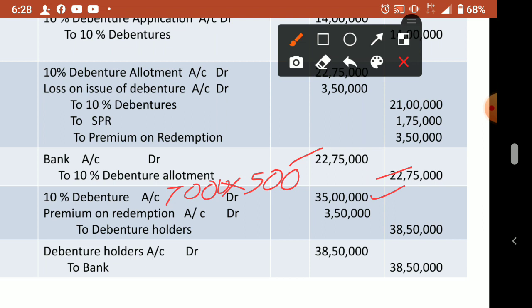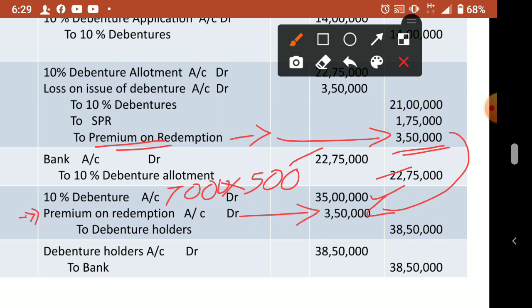Then we are redeeming how? Already we told we will give you premium. So already we passed the journal entry before 5 years. How much it is written and kept, that we have to give it afterwards. That is what it is known as liability, 3,50,000. Now this 3,50,000 we will take it out and debit here. This premium on redemption credited, the same amount only we will debit here. So premium on redemption account debtor 3,50,000. So total how much will we pay? 38,50,000. Understood? So 35 lakhs we have to pay, but we are paying them with the premium. So 38,50,000 they will be getting back.